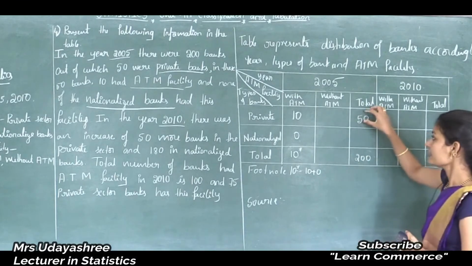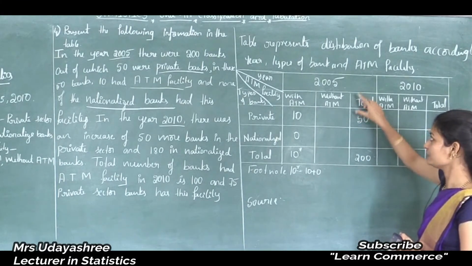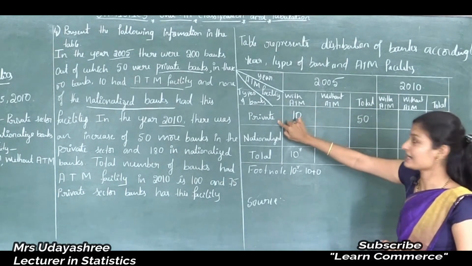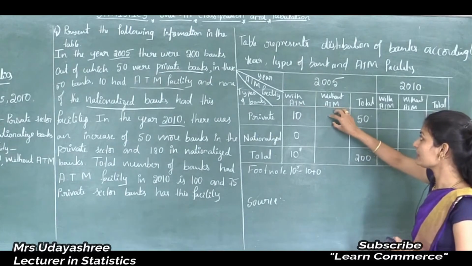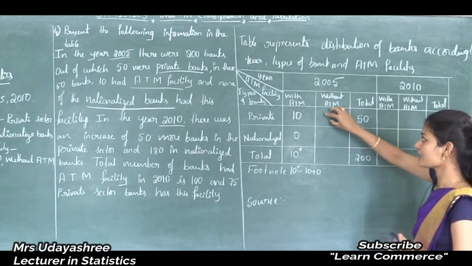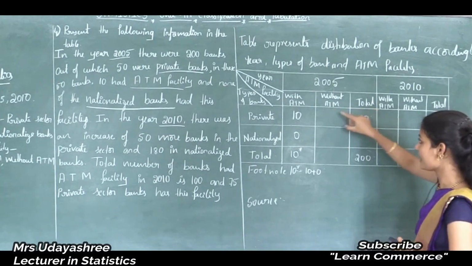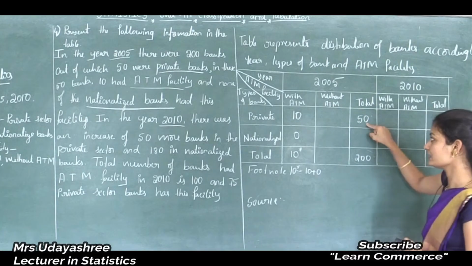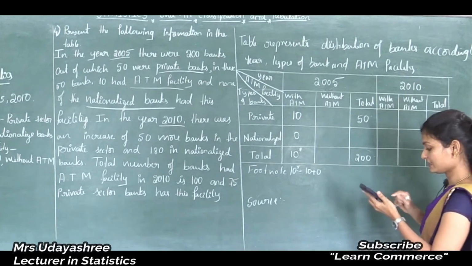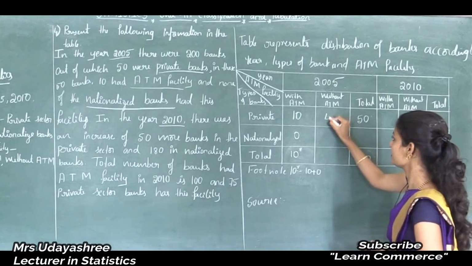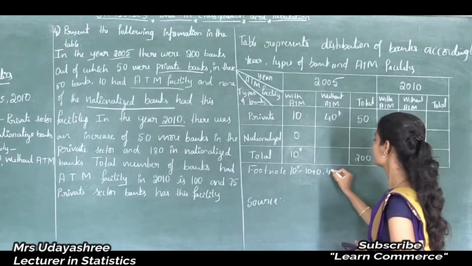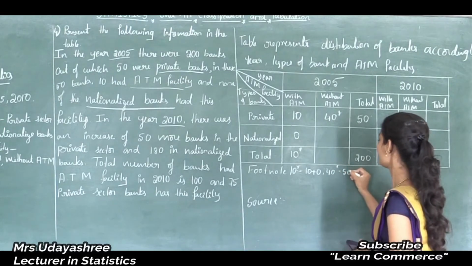Next, see here, total private sector banks are given in 2005, out of which 10 had ATM facility. Then what about the remaining private sector banks without ATM facility? How to calculate this value? If I subtract this value from this total, then we will get private sector without ATM in 2005. That is 50 minus 10 is 40. So how to calculate this 40? That is 50 minus 10.